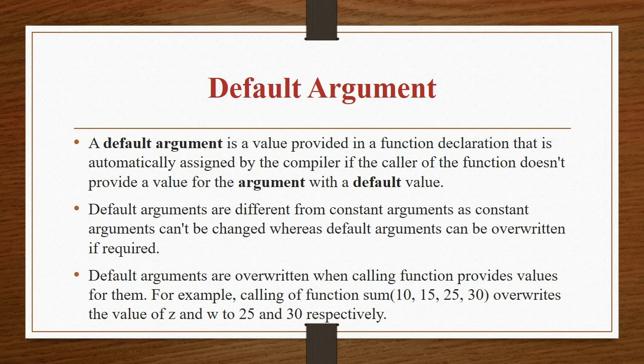A default argument is a value provided in a function declaration that is automatically assigned by the compiler if the caller of the function does not provide a value for the argument with a default value. Default arguments are different from constant arguments, as constant arguments cannot be changed whereas default arguments can be overwritten if required. Default arguments are overwritten when the calling function provides values for them.